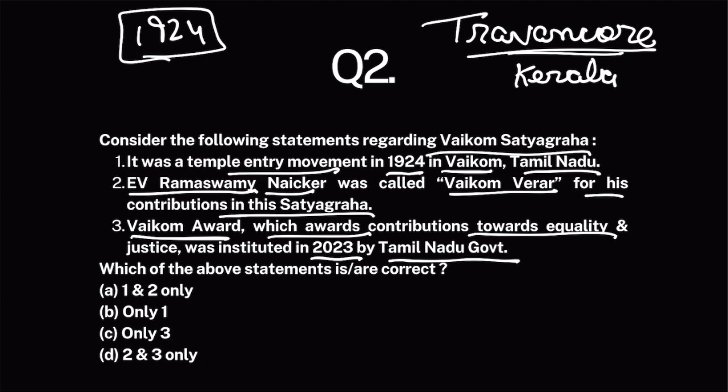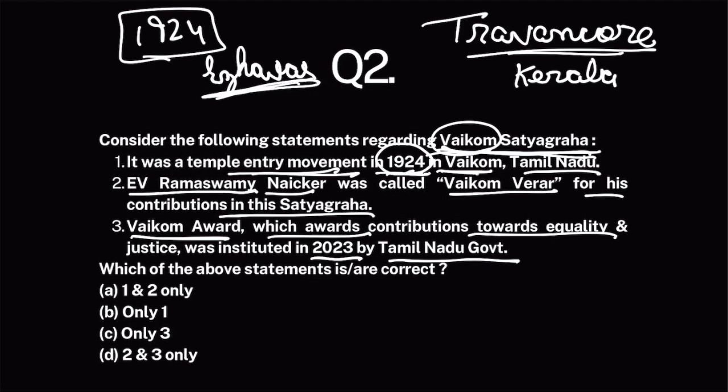Now Travancore, or Kerala, had a place called Vaikom. In that city, there was a Mahadev temple. And the lower caste people, especially the Ezhavas, who are lower caste people in Kerala, were not allowed to enter that temple. So a satyagraha was organized by various social reformers to allow the temple to be opened up for Ezhavas also. That satyagraha was called Vaikom Satyagraha and started in 1924, going on till 1925. So it was a temple entry movement in 1924 in Vaikom, but Vaikom is not in Tamil Nadu, it is in Kerala. So this statement is false.